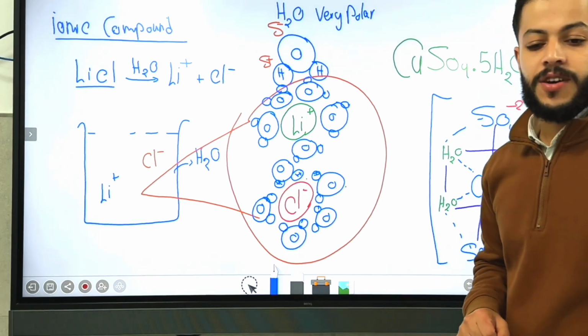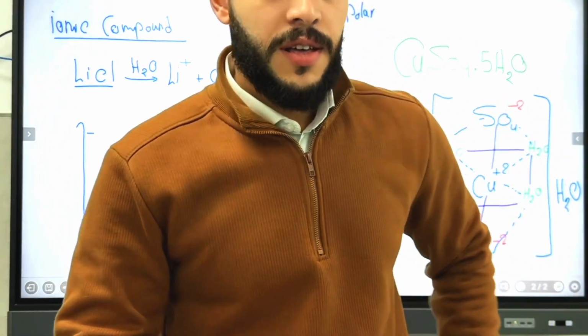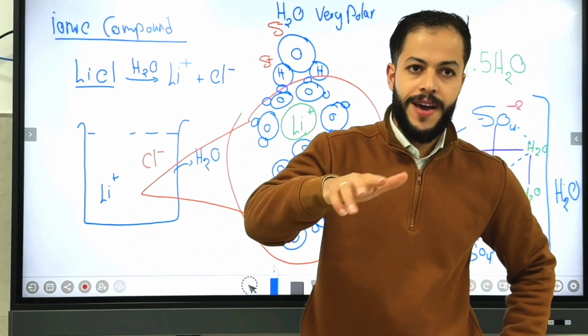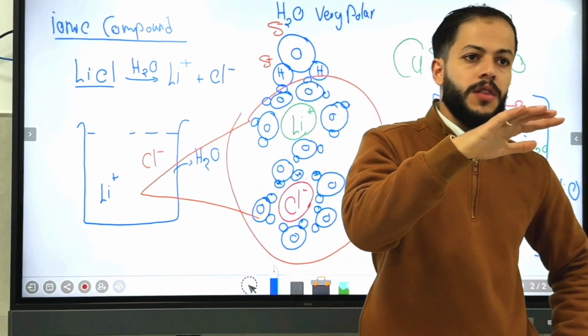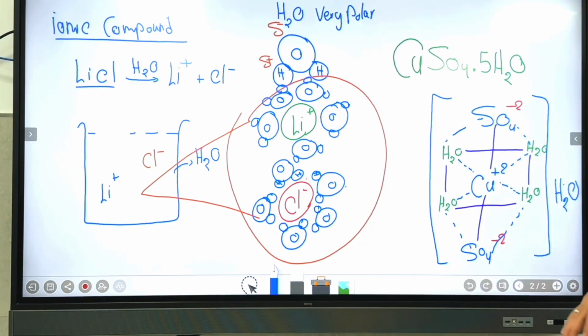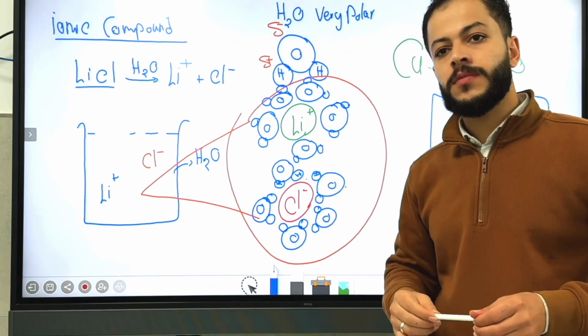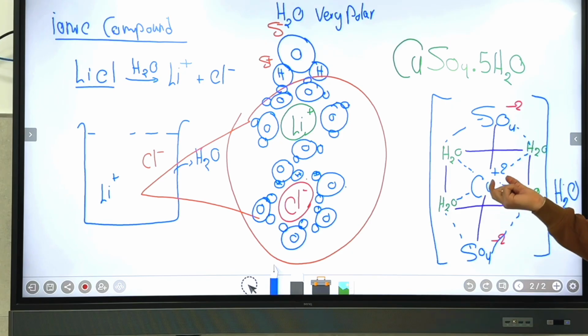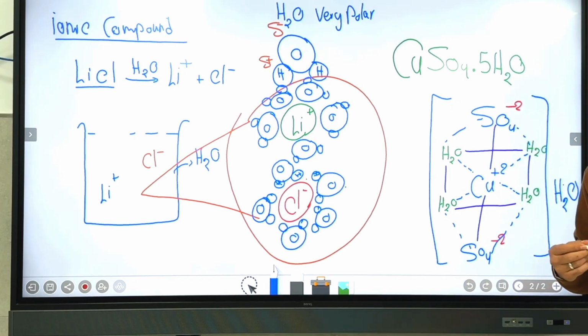Okay? So now you understand the flow of the lesson, guys. From the beginning we talked about the factors, then we talked about the categories, then we took some examples of solubility, how it happens, how it's dissolved. If you observe that, yes, this one is ionic, right? And this is also ionic, but hydrated ionic, because the water molecule is embedded in the structure of the crystal, called hydrated.